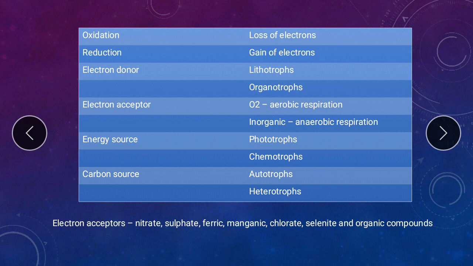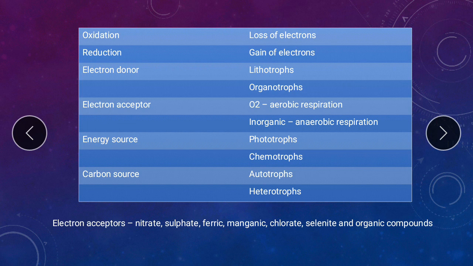Irrespective of whether the electron donor is an inorganic or an organic compound, if the terminal electron acceptor is an inorganic compound, it could be nitrate, sulfates, ferric ions, manganic ions, chlorate, or selenite. If any of these is the terminal electron acceptor, then we are talking about anaerobic respiration.